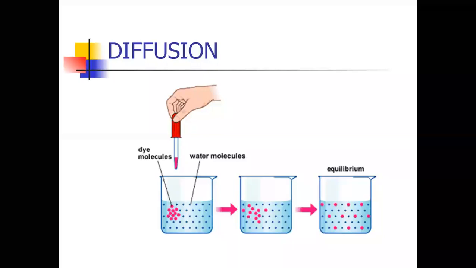High concentration of liquids, gases, or ions moves to low concentration without using any energy, up to the equilibrium position. Equilibrium means the different solutions, gases, or ions have balanced. The high and low concentrations turn into an equilibrium position, and at that time the diffusion stops.